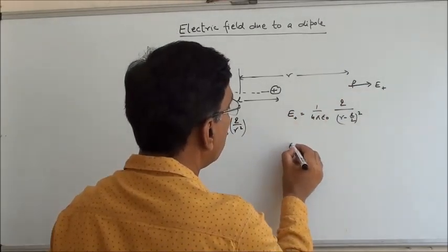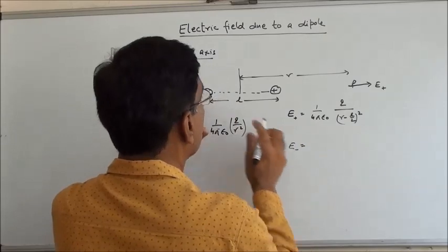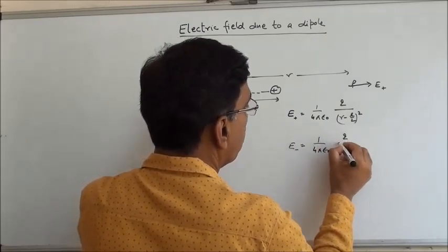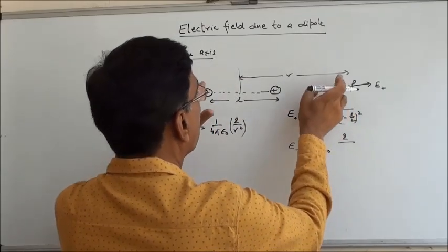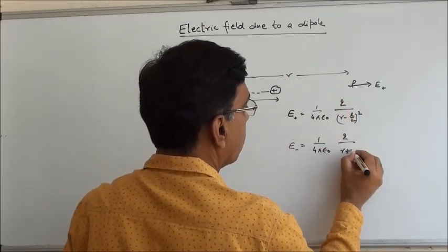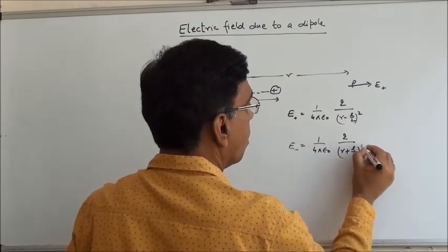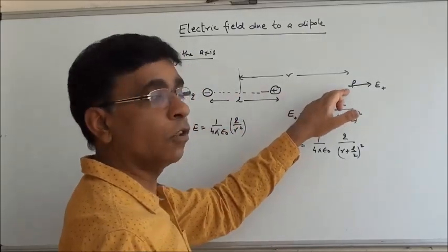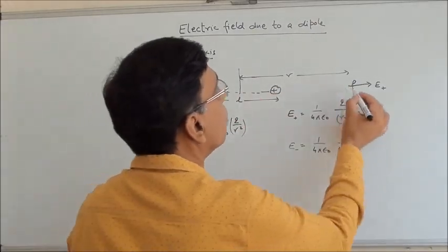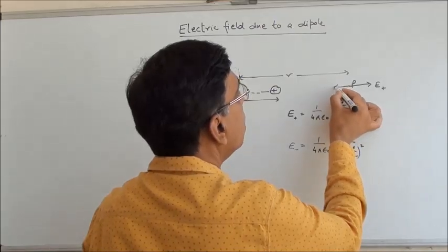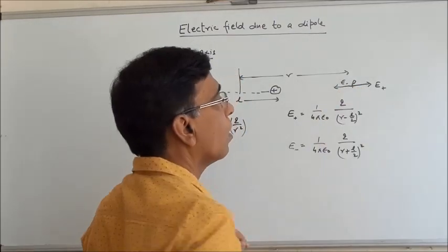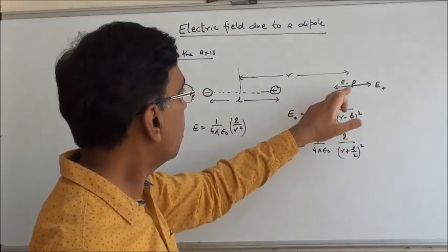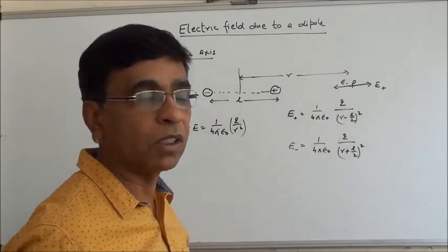Now electric field due to negative charge. This is 1 by 4 pi epsilon naught Q upon this distance, which will now be R plus L by 2 squared. And what will be the direction? Due to minus, if I assume a positive charge here, it will be attracted. So the direction of the field will be this. Electric field at P due to plus charge is away from the dipole, and because of minus it is towards it.